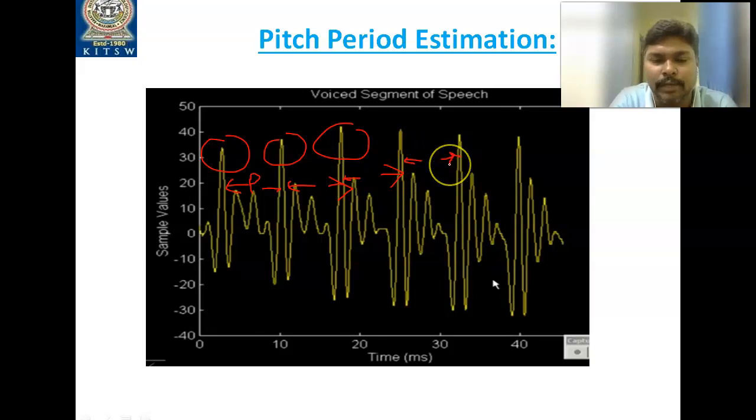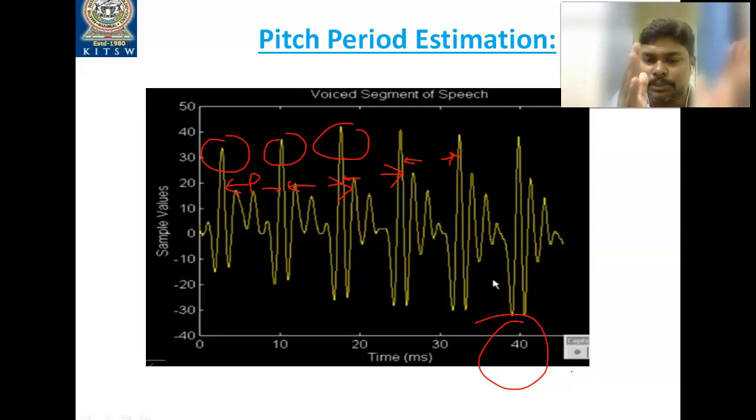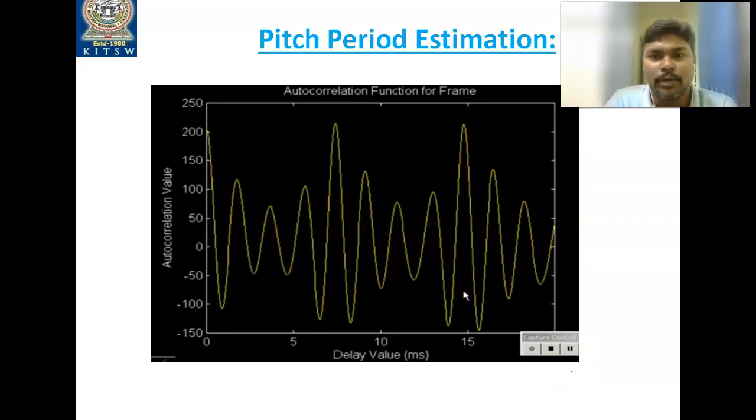So what we are doing is taking the short-time autocorrelation function, taking this segmentation and analyzing the peaks, and the difference between the two peaks is nothing but your pitch period. That way we are going to be estimating it. This is a pretty simple approach to estimate the pitch period with the help of the autocorrelation function. In total, we have taken a 40 millisecond duration as the voiced signal, from 0 to 40 milliseconds, as the segment. We apply these segmentations by applying windowing techniques to the speech signal, and estimate the distance between the two peaks, which is the pitch period. So this is an autocorrelation function.